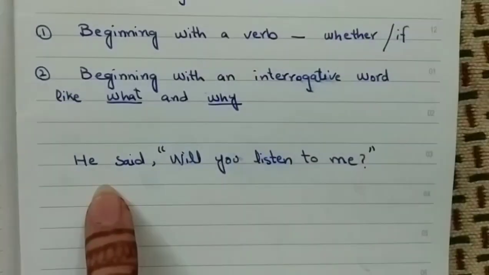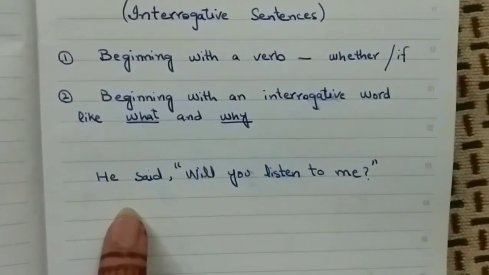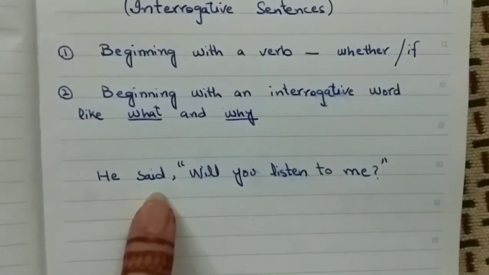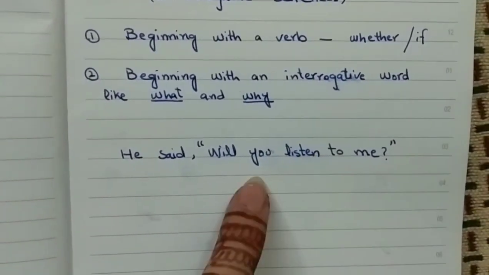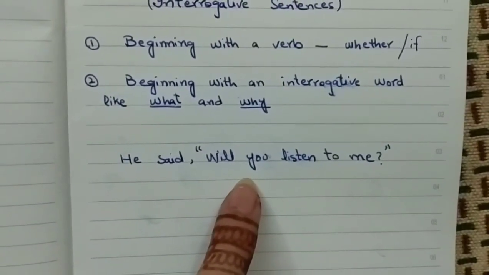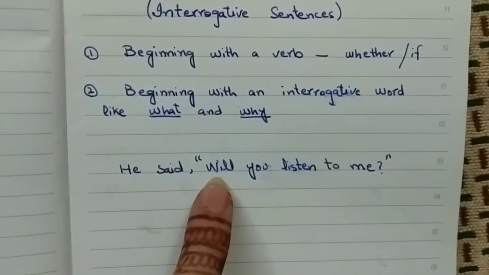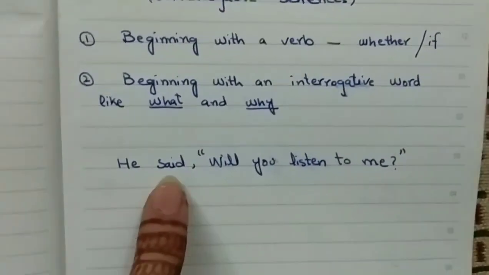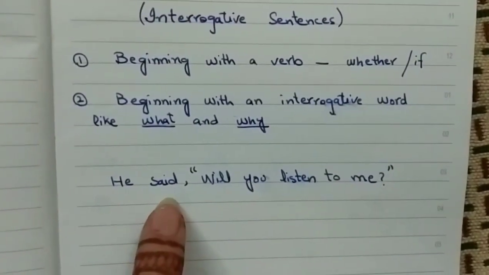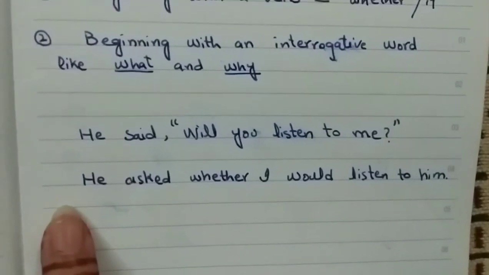For example, he said, will you listen to me? We have reporting speech in past, so we are going to change this reported speech into past as well. This reported speech is starting with the helping verb will, so after omitting inverted commas we are going to put if or whether, and this said would be changed into asked or inquired.